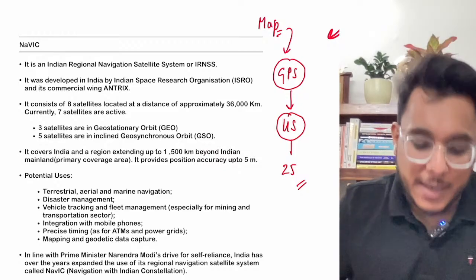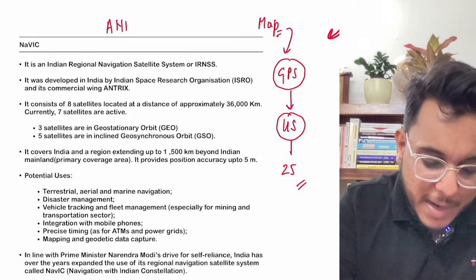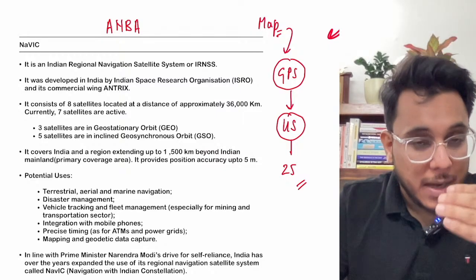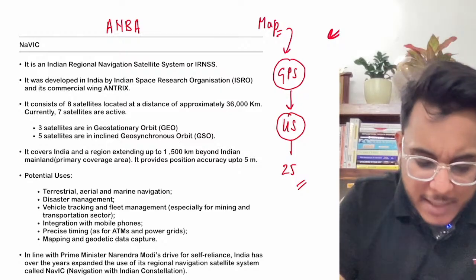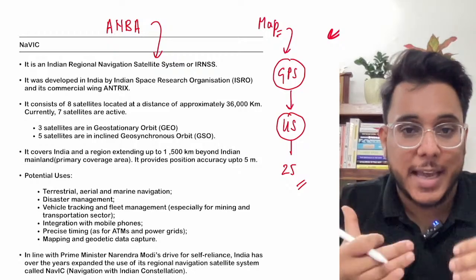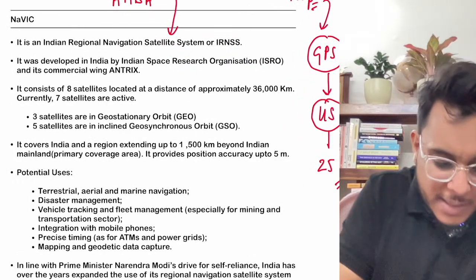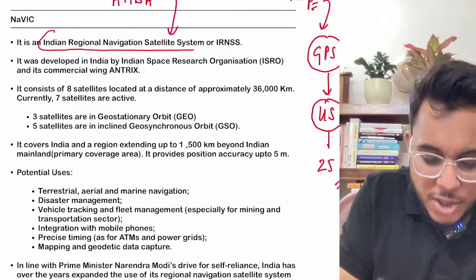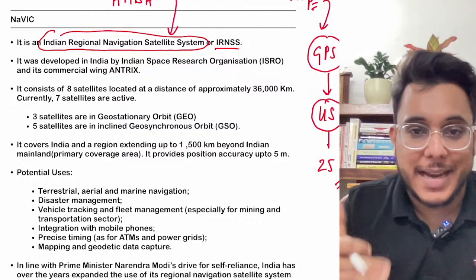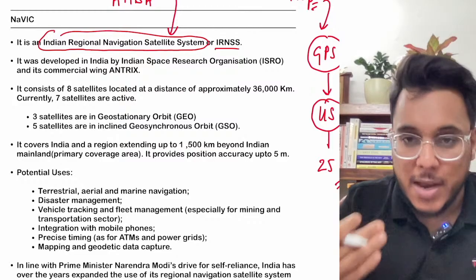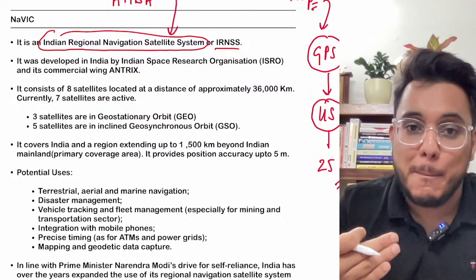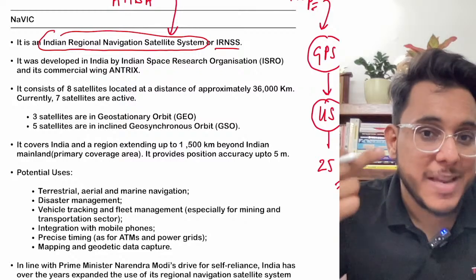Now understand this particular thing, that India wants to become Atmanirbhar. And even in this capacity, we want that we should have our own setup by which the navigation can be helped. So we came out with the Indian Regional Navigation Satellite System, that is IRNSS. And as per this system, we want to establish our own GPS system, our own map-based system on the lines of the GPS of the USA.